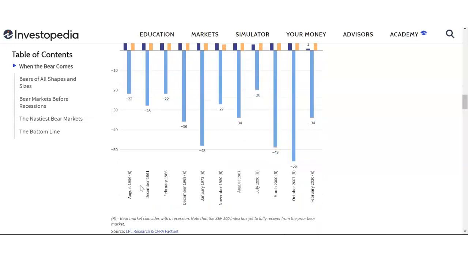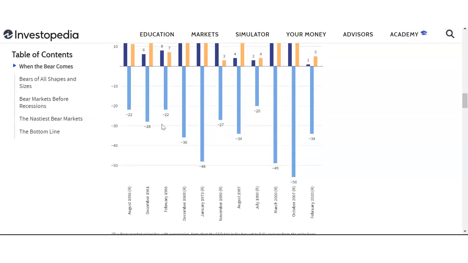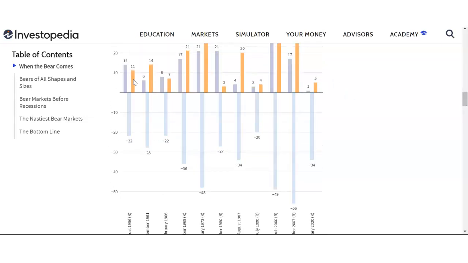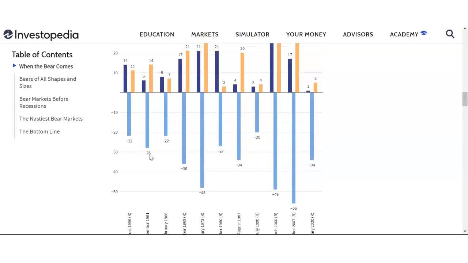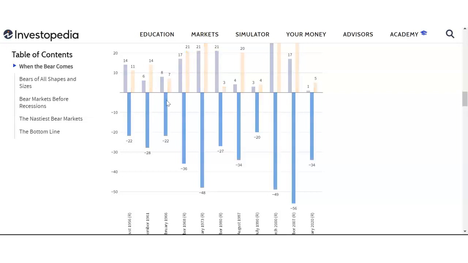It's from 1956, 1961, 66, 68, and then, sorry for the sounds, 1973, 1980, 1987, 1990, 2000, 2007, and the 2020 crash. So it's about all the different bear markets. I'll not go into detail one by one, but the first crash was a 22% drop, and it took around 11 months to recover. Then around a minus 28% drop, and 14 months to recover. Then again a minus 22% drop, and 7 months to recover back.